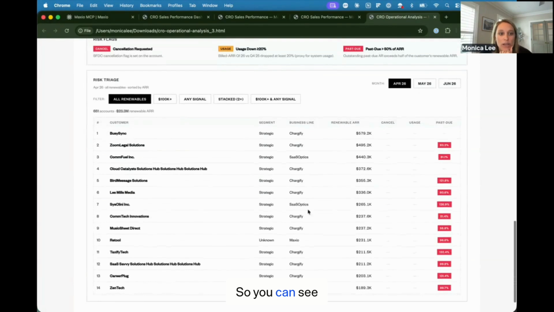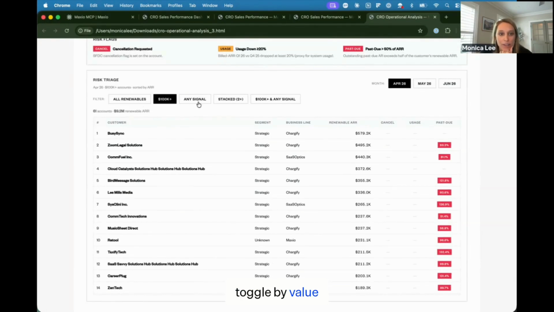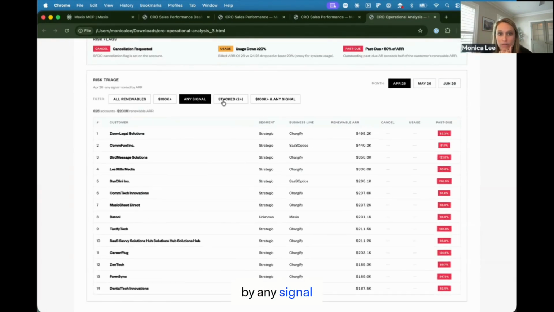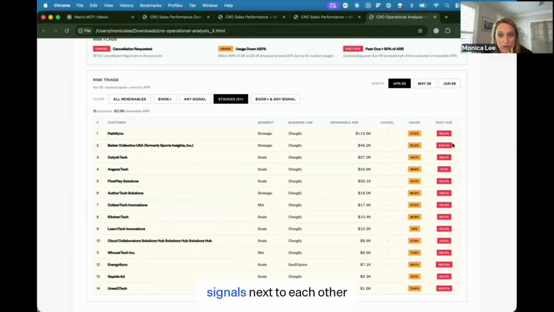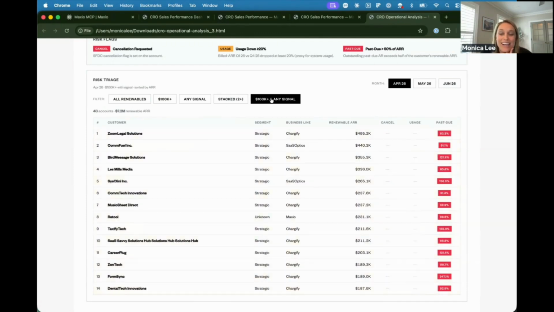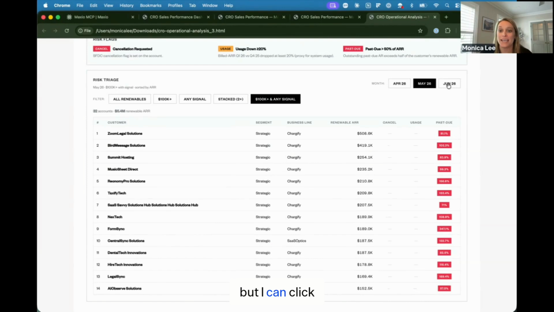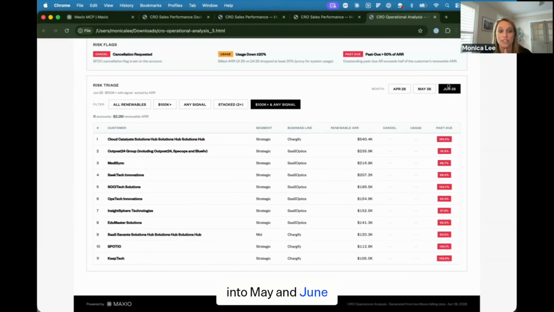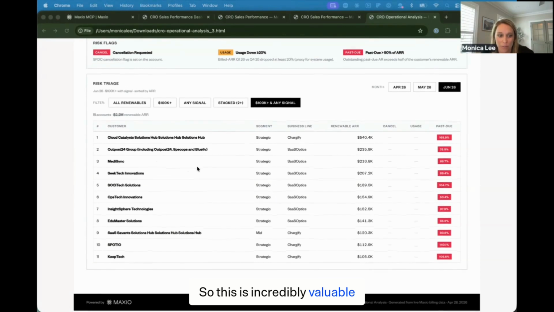So you can see, and now you can toggle by value, by any signal, by stacking the two signals next to each other. This is really insightful. And now I can see not just April, but I can click into May and June. So now I can take this information and now I want to ask my team about it. And I want to know, where am I going to get involved? So this is incredibly valuable.